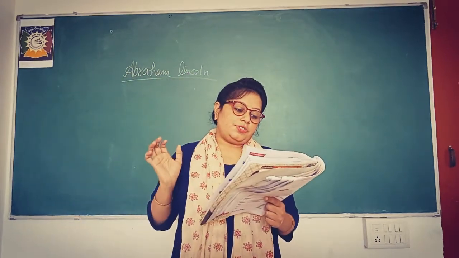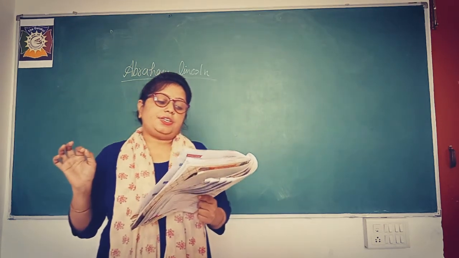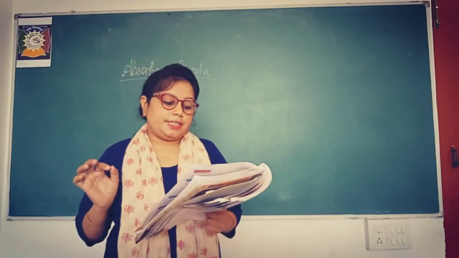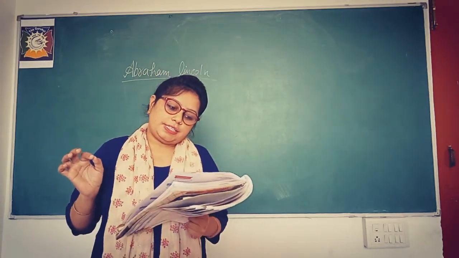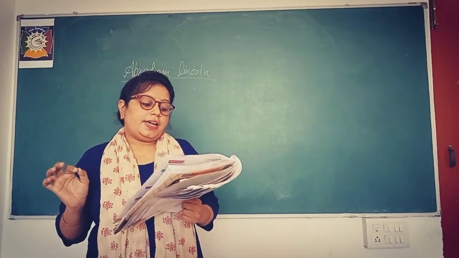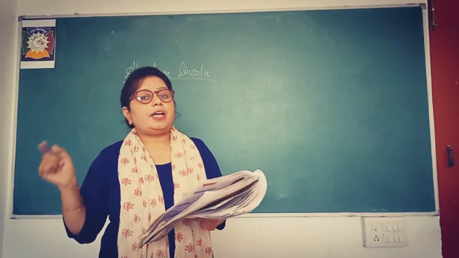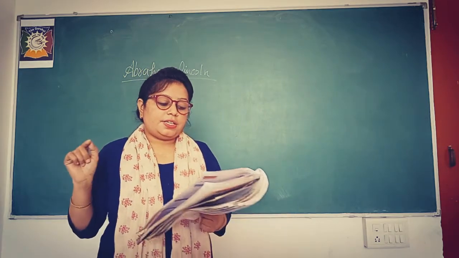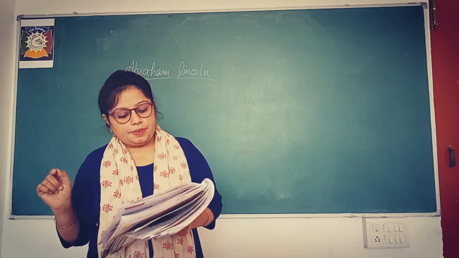My next question. On which date was he elected? That was March 4, 1861. And till which period did he serve as president? That was April 15, 1865.